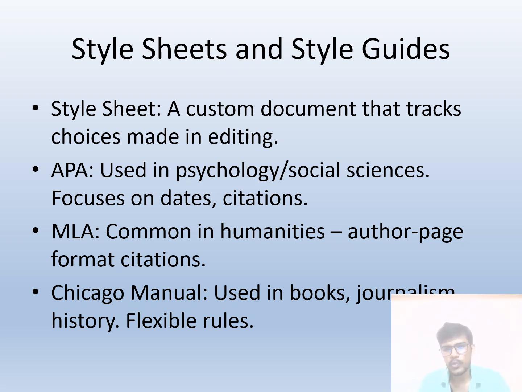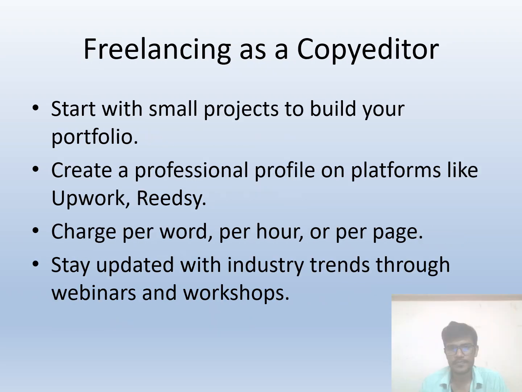The Chicago Manual is used in books, journals, history. Chicago manuals have flexible rules. So it is widely used in the humanities as well, in journals, in science, and also in management books.